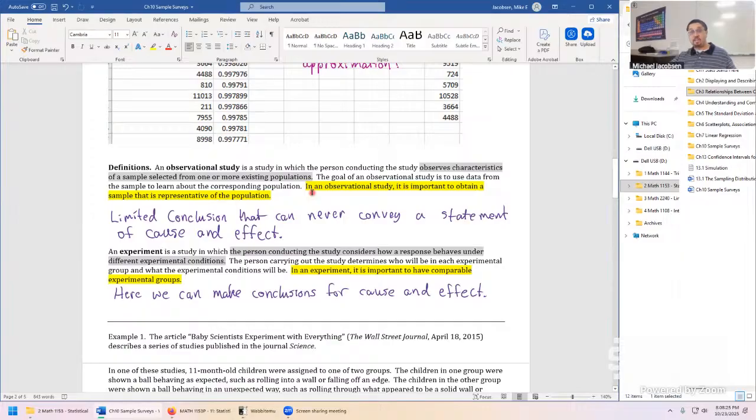But you know, both have randomization. Here we select a simple random sample or some other clever sampling design. Here, the person carrying out the study determines who will be in each experimental group and what the experimental conditions will be. And there's one word I was hoping would be there. It looks like it's not in this book's definition. The person carrying out the study determines who will be in each experimental group. Let's add this additional word, using randomization.